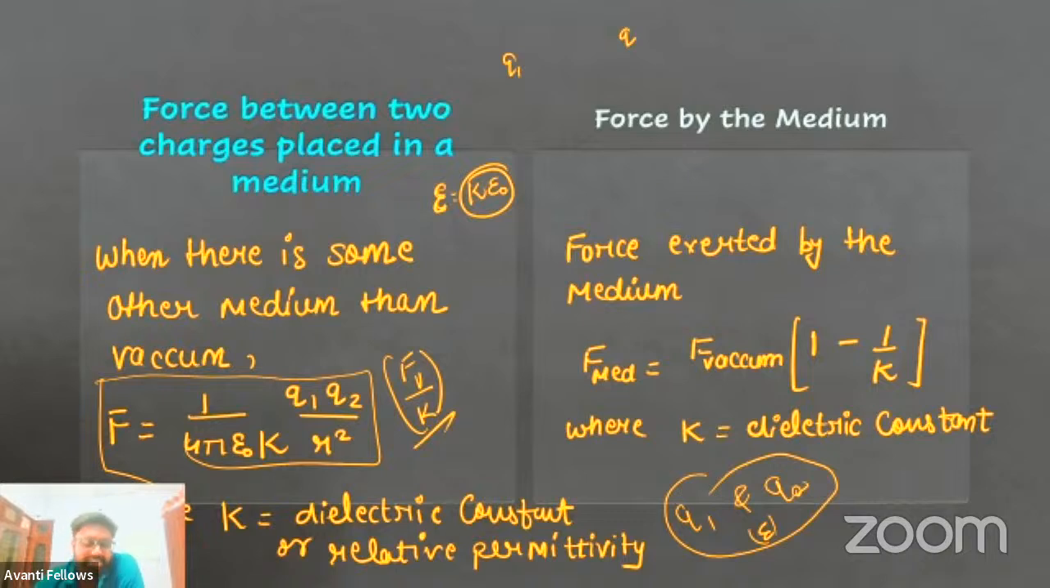So based on that, we came to a conclusion that the medium is also exerting some kind of force. I have explained you in a very detailed manner in the previous class. So here the force by the medium, as you can see here, is F vacuum multiplied by 1 minus 1 by K, where K is the dielectric constant.